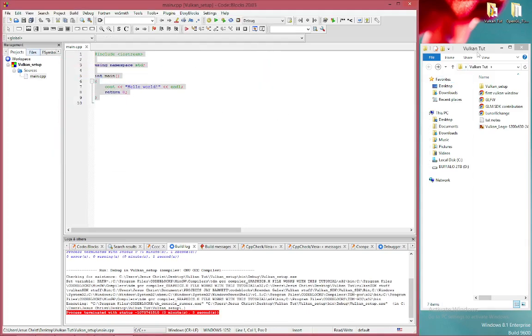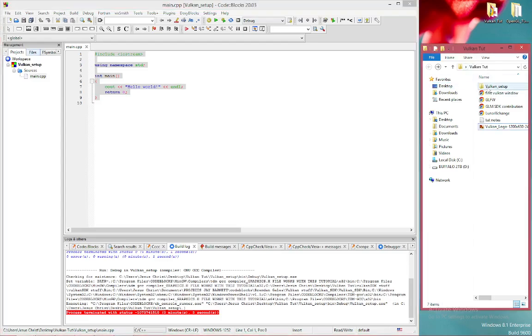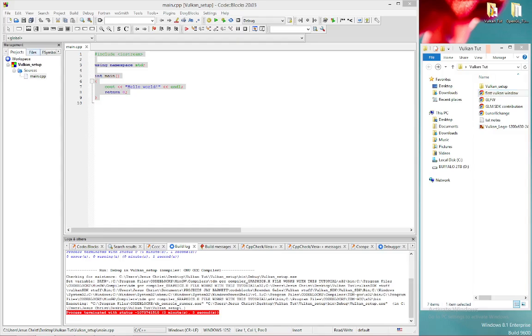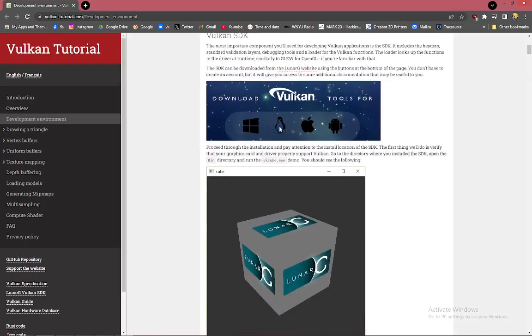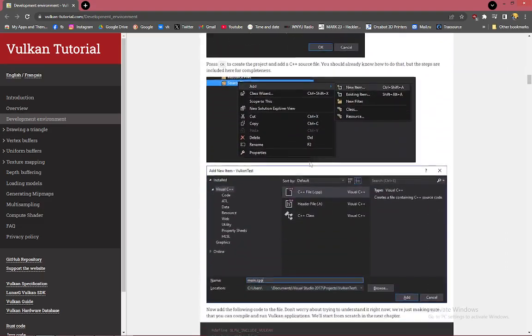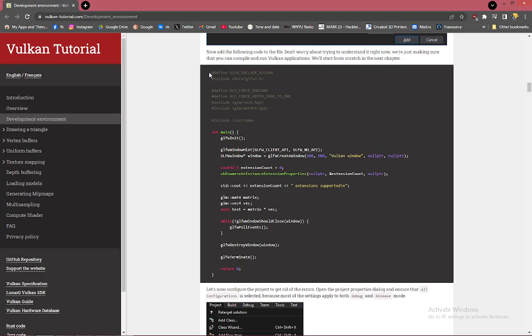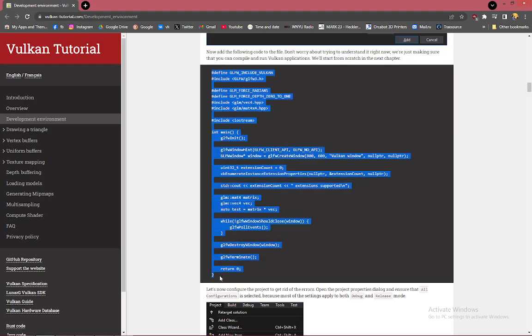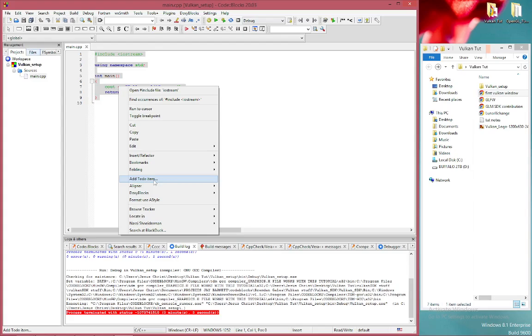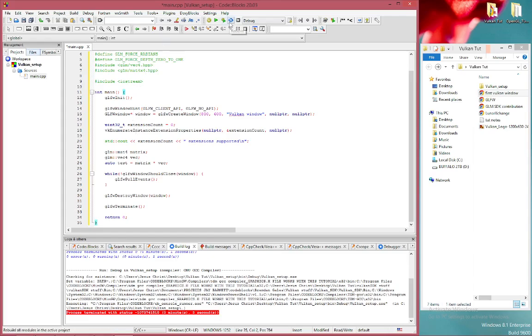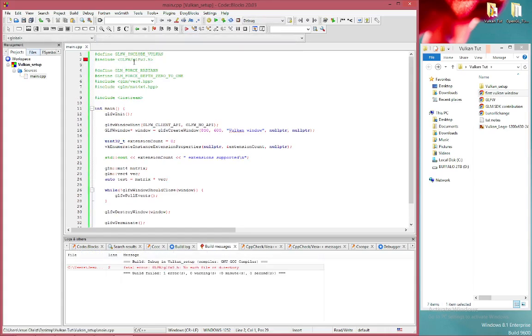Okay, so we want to change this text or the syntax, whatever you want to call it. So we're going to go to this website right here. We're going to scroll down until you see this syntax right here. You want to copy and paste. We'll click on rebuild, and we'll find out what it's asking for.